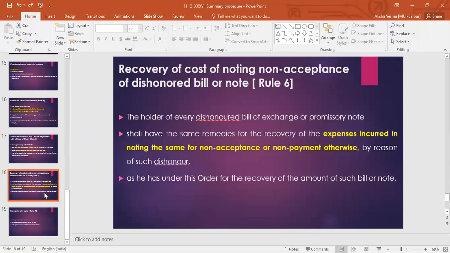And Rule 6 talks about recovery of cost of noting on non-acceptance of a dishonored bill or note. Generally, in the Negotiable Instruments Act, if any instrument is dishonored by the party, then the person has to give noting of that non-acceptance and dishonor. That person has to apply and has also spent some money on that. So that cost of noting and non-acceptance is also included in the damages in this particular suit. That is what they're saying.